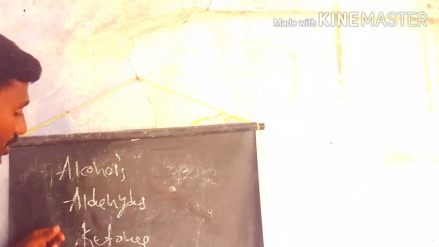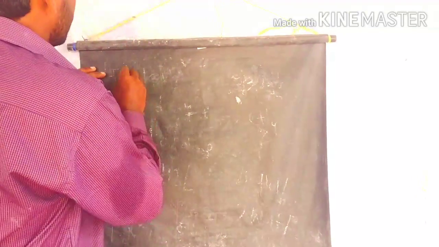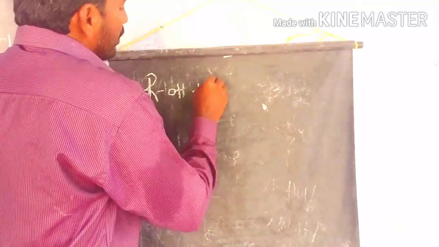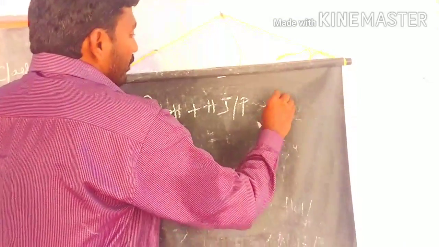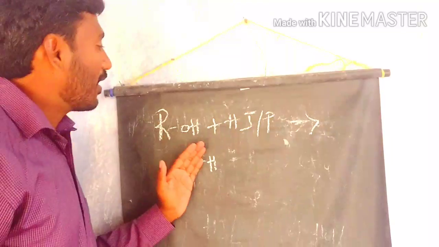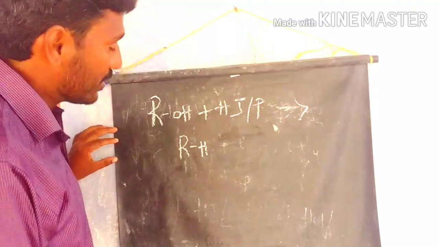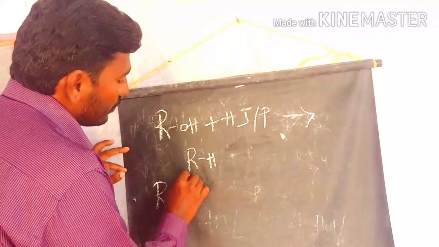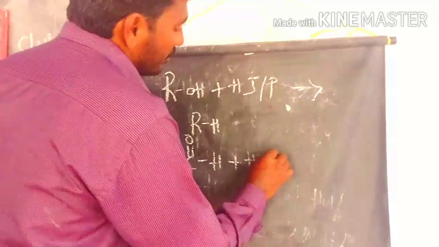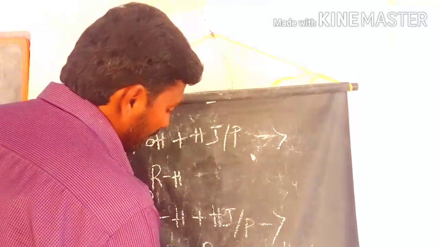Let's see what is happening when this reduction process is involved in these reactions. How can you get alkanes from these alcohols, aldehydes and ketones? First we start with hydroiodic acid in the presence of red phosphorus. Alcohol reacts with hydroiodic acid in the presence of red phosphorus and gives alkanes. If you take aldehydes also, with hydroiodic acid in the presence of red phosphorus, it gives alkanes as the products. Ketones also, in the presence of hydroiodic acid under red phosphorus condition, give alkanes as the products.